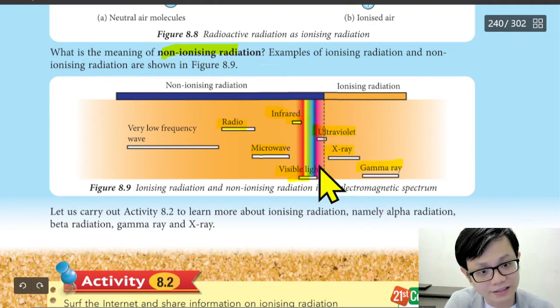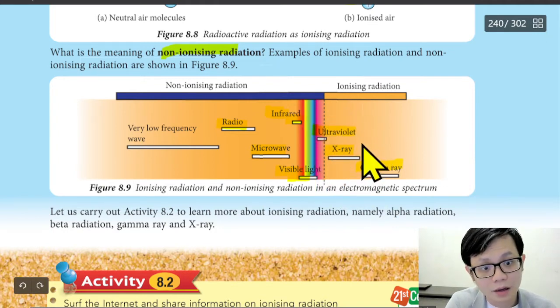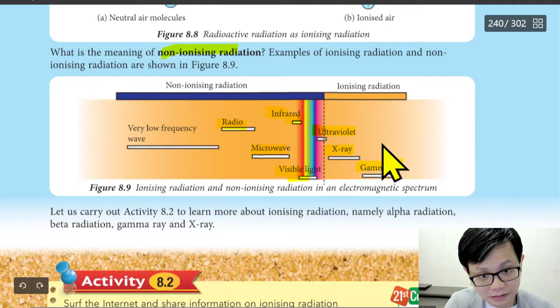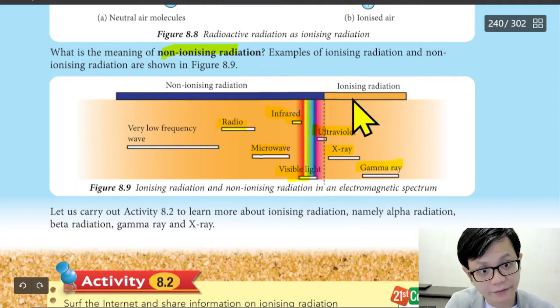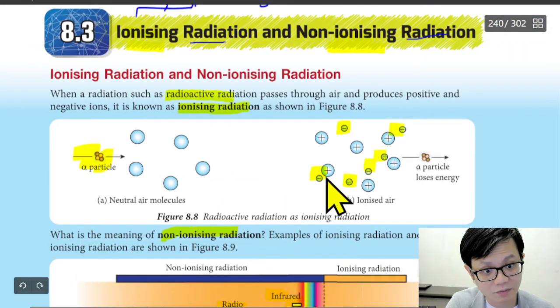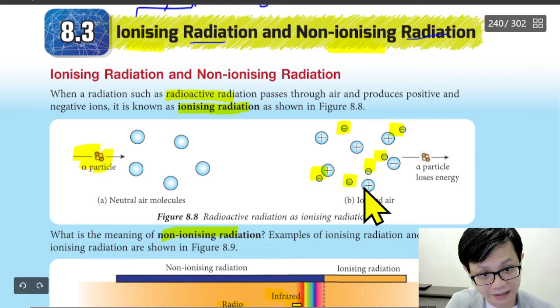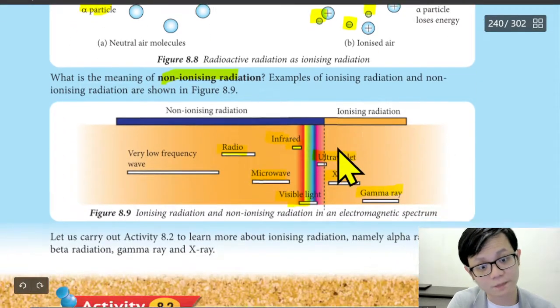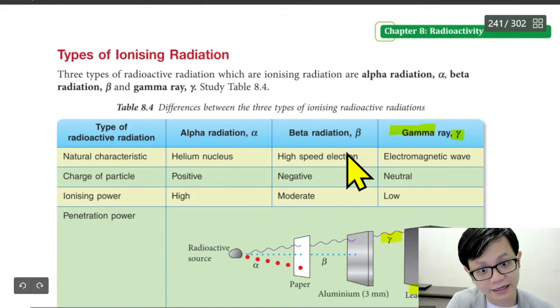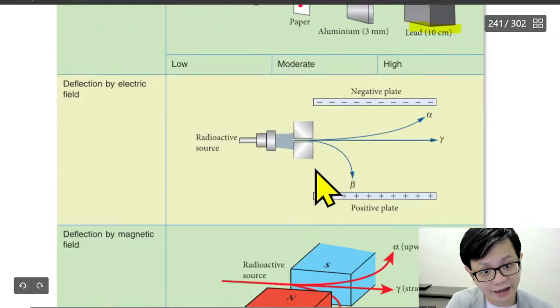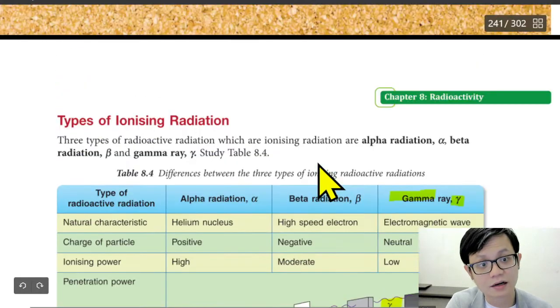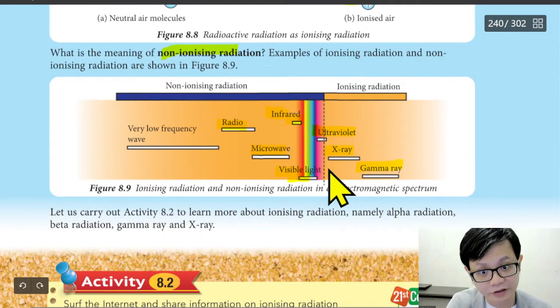So this is dangerous, ionizing, right? It is dangerous when the radiation is ionizing, because it can give away its energy, give away an electron. So when it gives away the electron, it can cause cancer, or it can kill the cell.